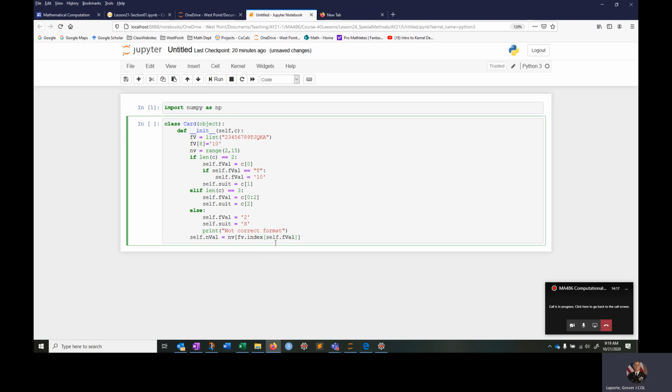So what is that doing? Self.fval right now is a string, so it's some string between 2 and ace, also including the 10. So that's a list, and I'm going to index into that list. I'm going to pull out whatever fval is, and that's going to be the index into that, and then I'm going to go to nv. What is nv? It's just numbers from 2 to 15. So that's all we're doing. We're going into this range of numbers between 2 and 14 actually, and passing that out as the inval. So these three things up here were just so that I could pull that information out of the list.